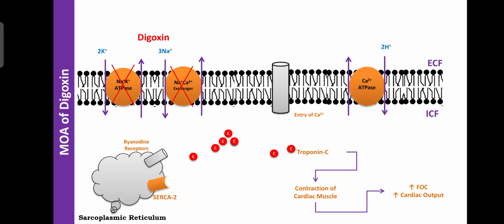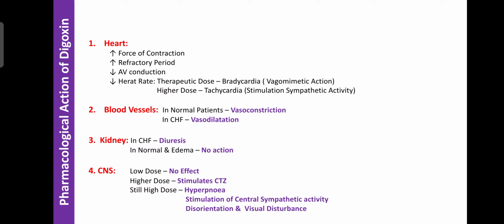So that was helpful to increase the force of contraction. That increased force of contraction was helpful for the treatment of heart failure or congestive heart failure. So this is the mechanism of digoxin. Regarding the pharmacology, it mainly acts on the heart.